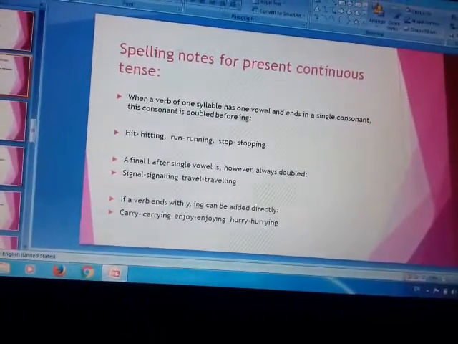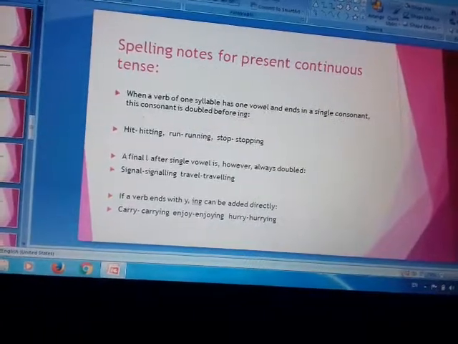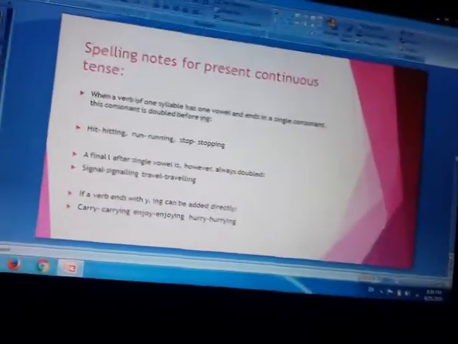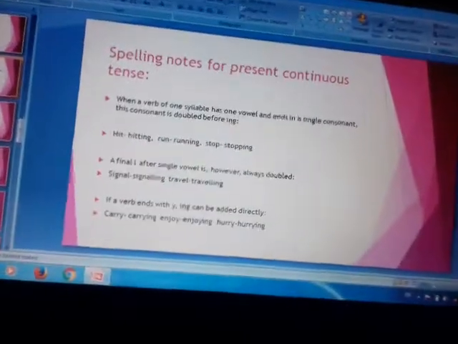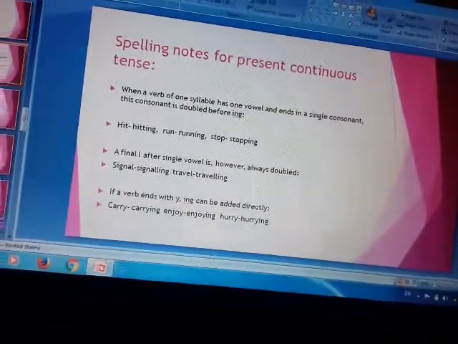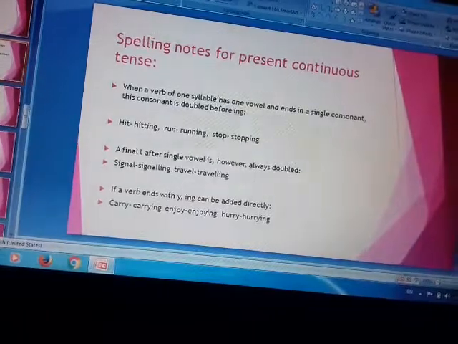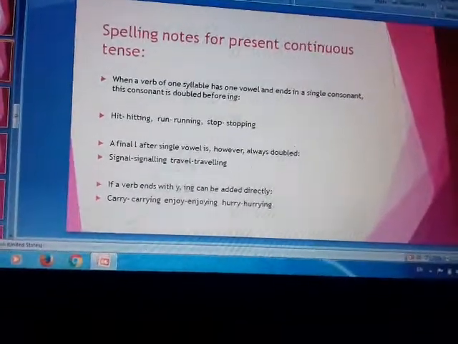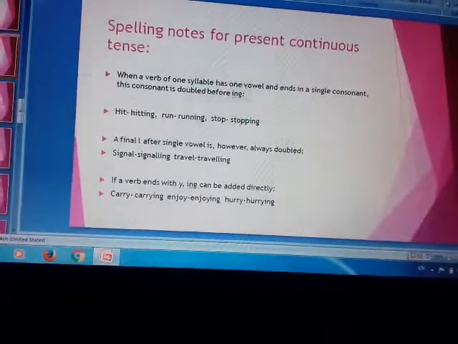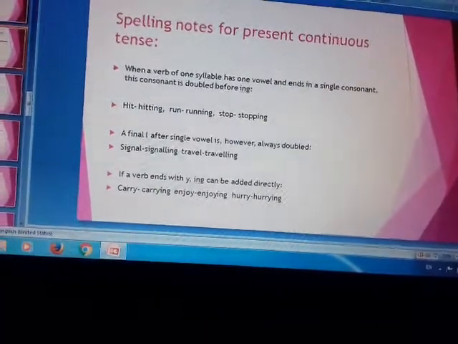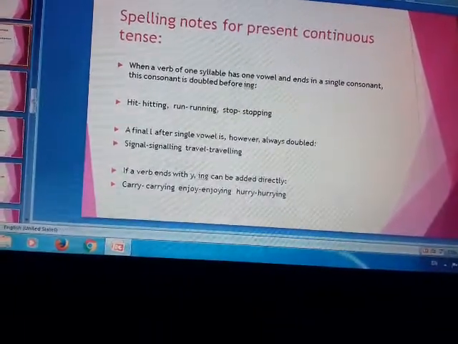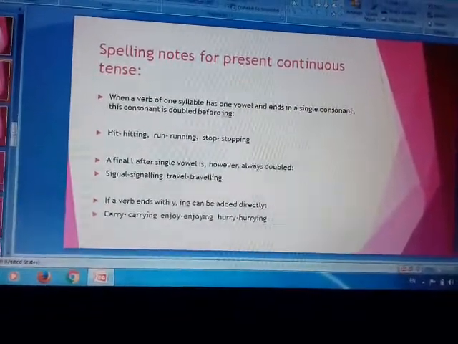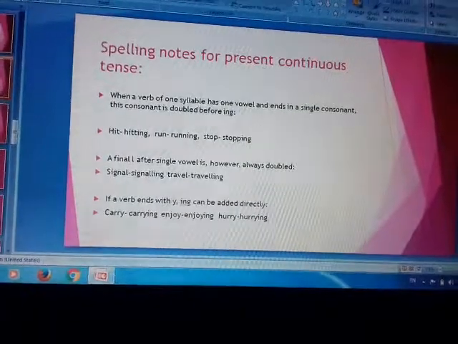Right? Another example, run. Again the same case. U is a vowel and it is preceded by a consonant. So running, N is doubled. Stop. Again O before P is a consonant, O is a vowel, O is coming before P, so P is doubled, stopping.